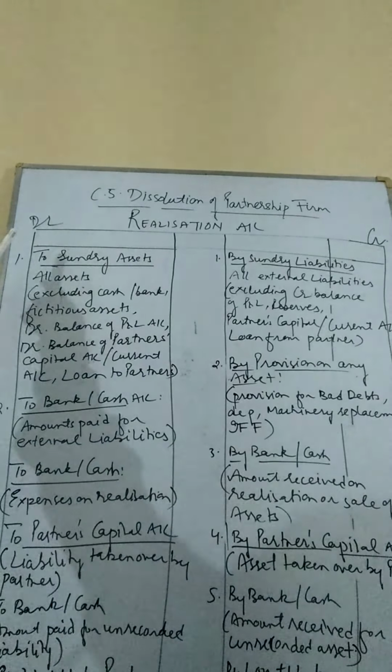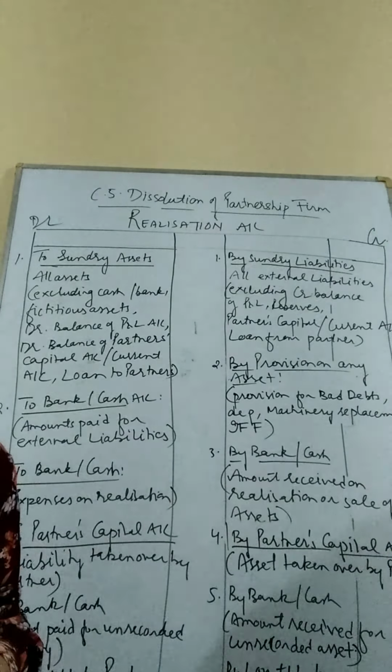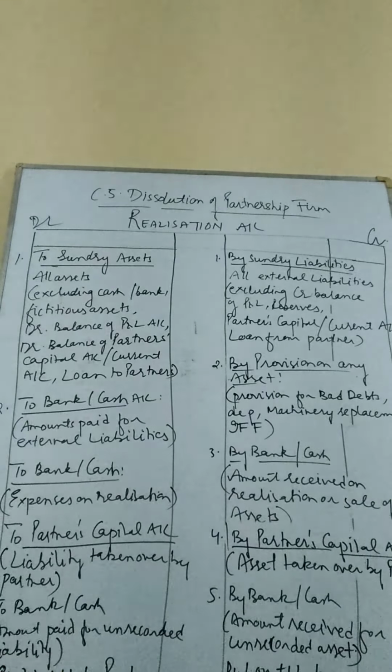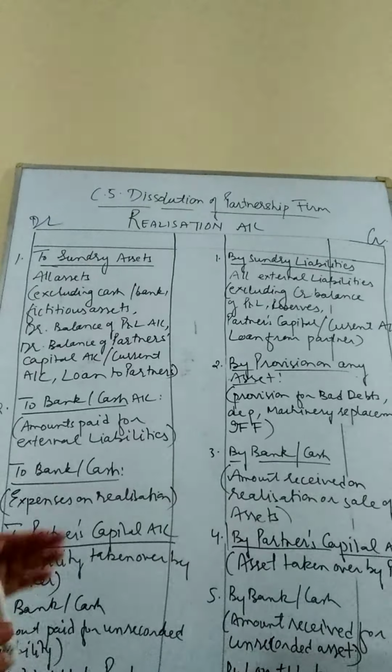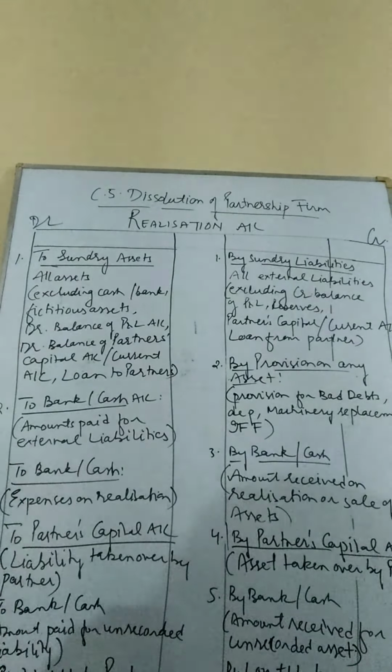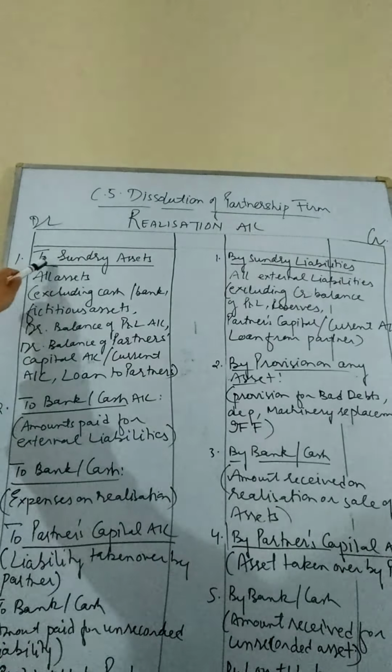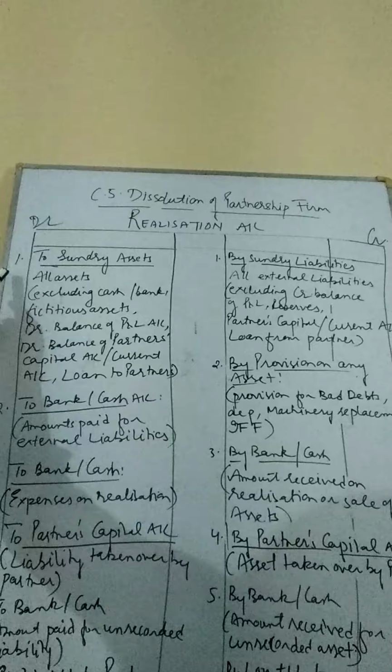On the debit side of realization, since it is a nominal account, we have to follow the rules of nominal account. Debit all the losses and expenses, credit all the incomes and gains. This is the rule of nominal accounts. So a similar rule will be applicable in the realization account. Then sundry debtors will be transferred on the debit side.